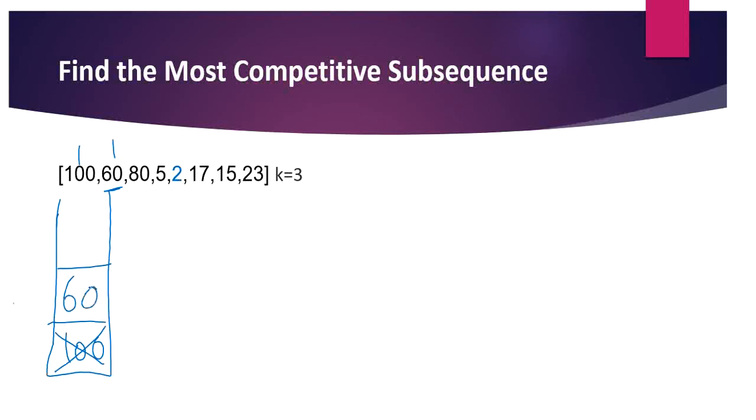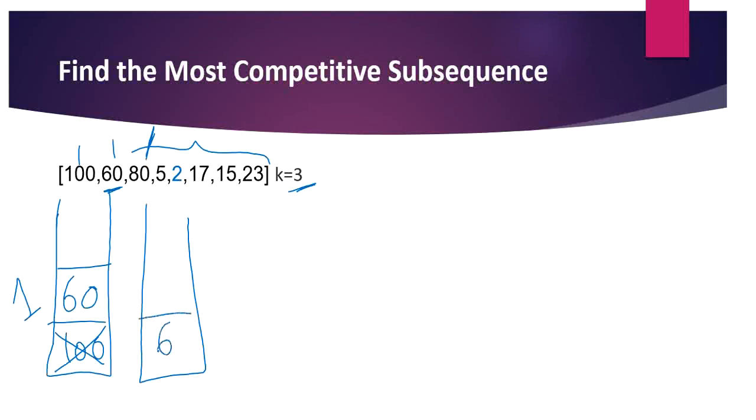Now the size of the stack is 1 and the rest of the elements we have is greater than 3. So we have more than 3 elements to add to the stack. So next I am going to check 80. 80 is greater than 60, so it can possibly be a sequence. So I am adding 80. Moving on to the next number, that is 5. 5 is lesser than both 80 and 60. So we are removing both the numbers and adding 5 to our stack.